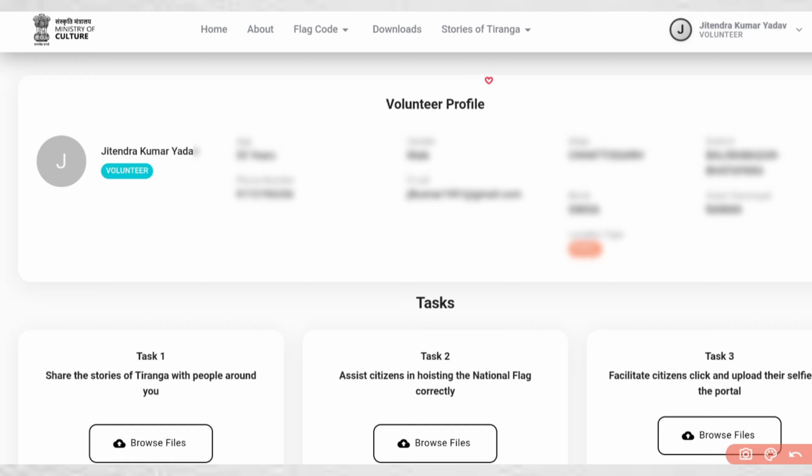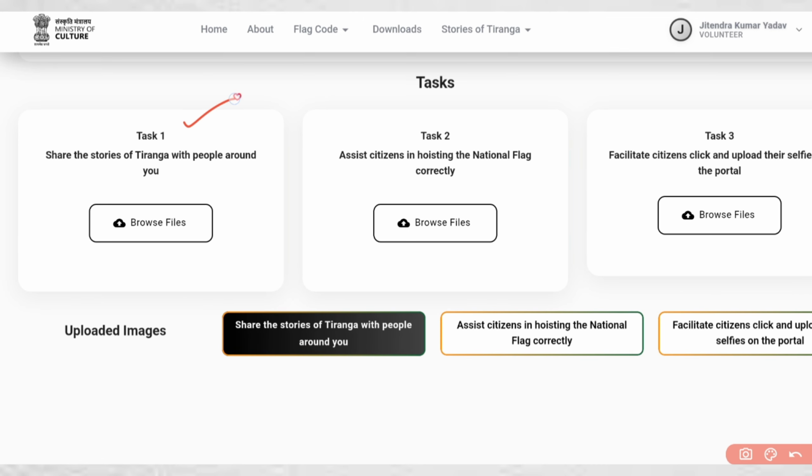On the top, the volunteer profile is given and below it the tasks are given. So now let's see what different tasks they have given us. So these are the tasks. The first task is to share the story of Tiranga with people around and upload the pictures of that. Then the second task, assist citizens in hosting the national flag correctly, and here you need to upload your photograph as proof.